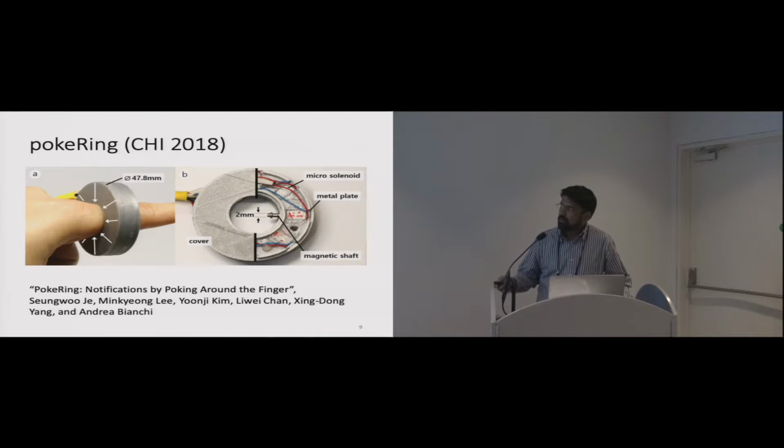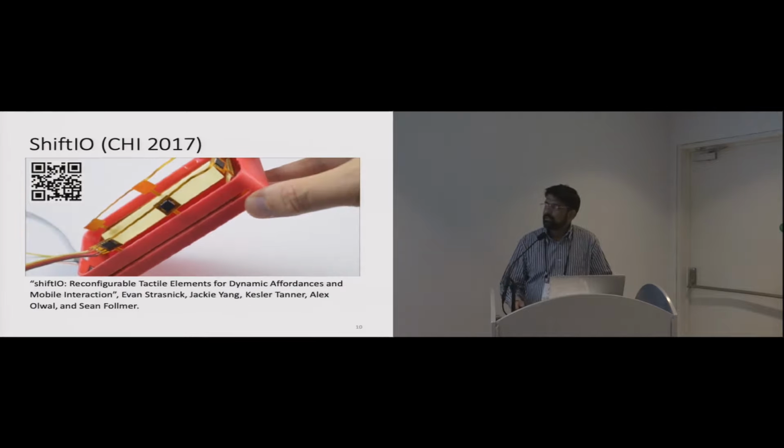And in another one, they used many magnetic shafts along the base of the index finger to poke the finger at different locations. These are related because we also look at similar scenarios where we take the ball and rub and poke against the finger pad at different locations, and we give similar results.